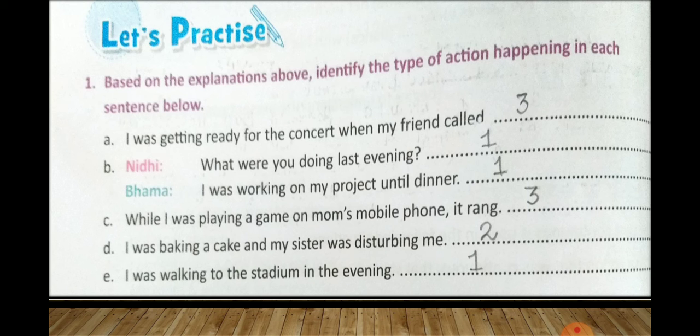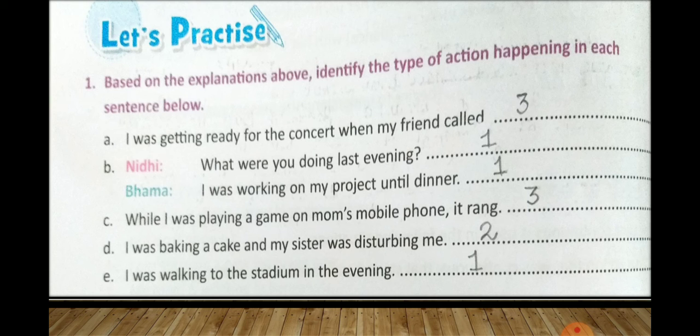Number C: while I was playing a game on mom's mobile phone, it rang. Again we are talking here about two actions, and one action has come to an end. So number C will be 3. Number D: I was baking a cake and my sister was disturbing me. Now two actions are going on in number D, so it will be number 2. Number E: I was walking to the stadium in the evening. Again one action that has come to an end, so it will be 1.